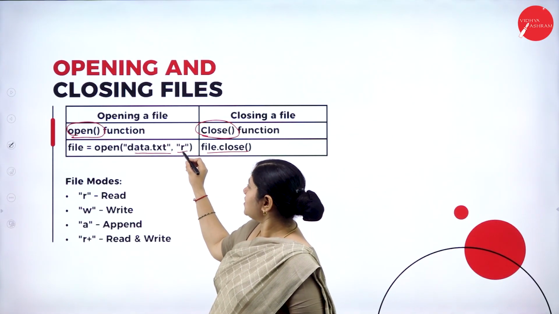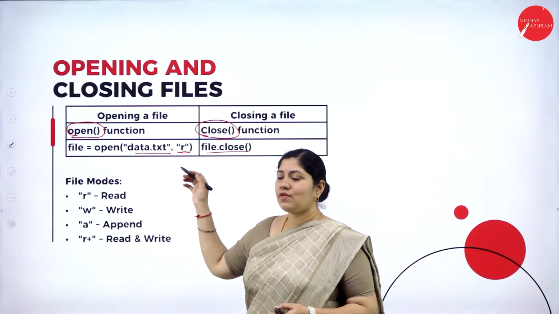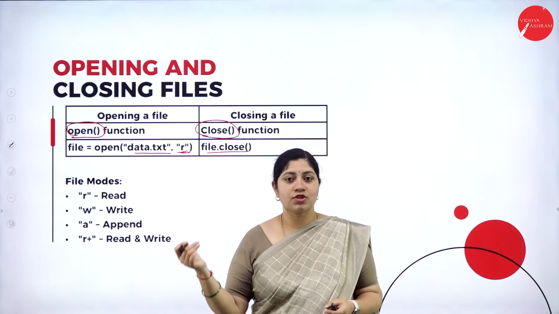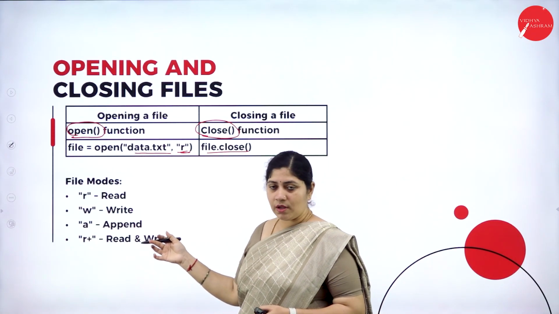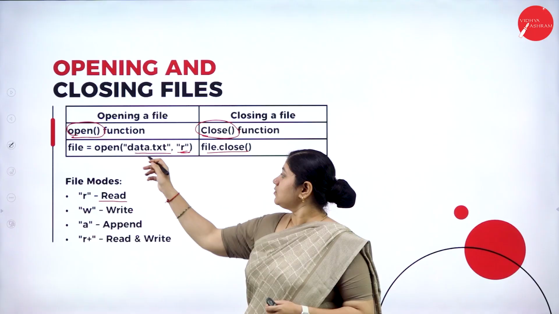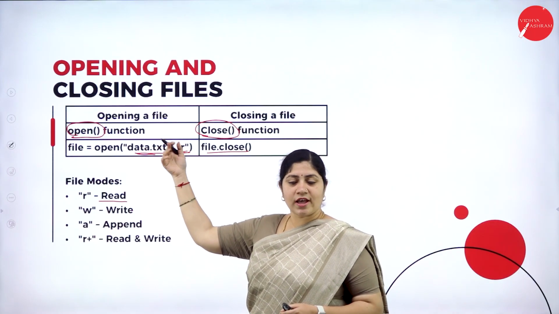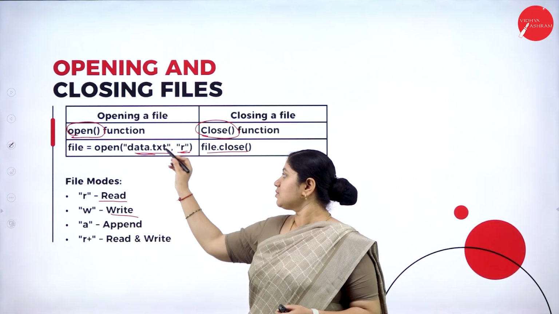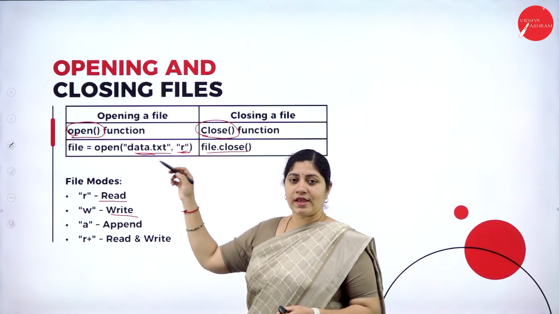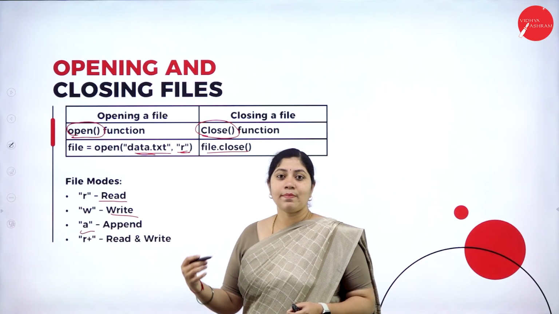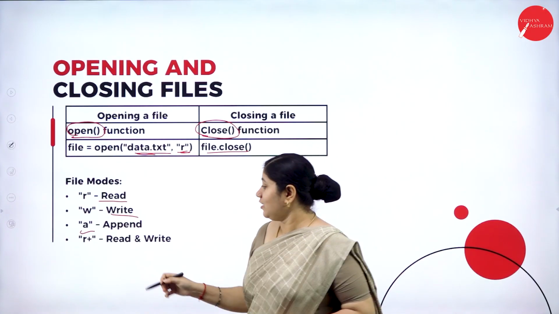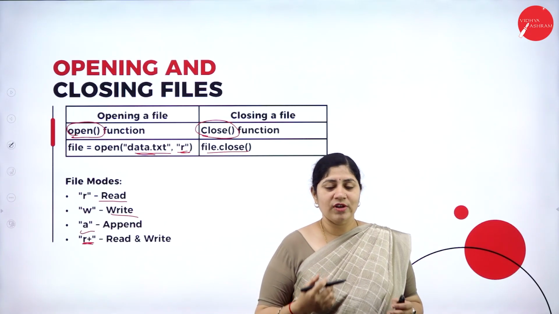Now let's see what this R represents. Whenever we go with this R, it has its own importance. Yes, it is a variable, but it has its own meaning. So now let's see what it is all about. If I give an R, then it specifies that the data has to be read. This file has to be read. Further, if I write a W, then this file has to be written. Clear? Then if I want to append anything within that file, then I can write A. And up next, if I want to do both actions, that is read and write at the same time, then I can directly use R plus. Clear? It's very, very easy and simple, right?